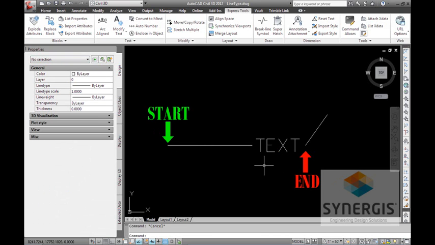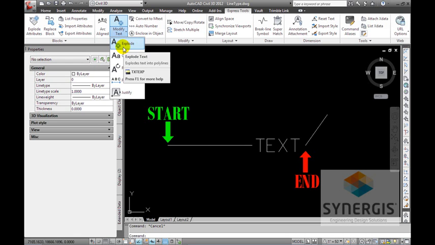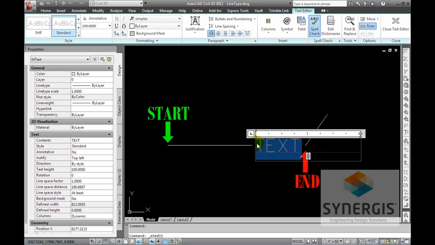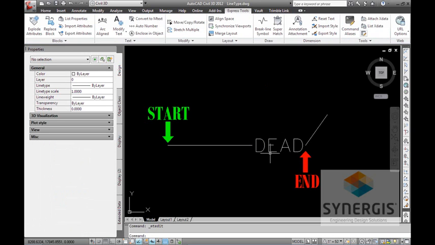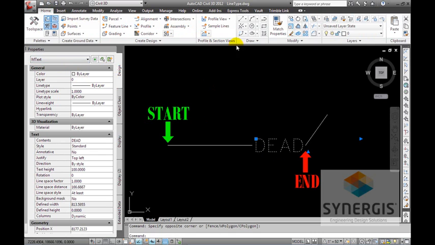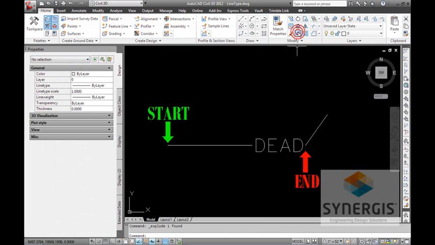Now, if I'm going to create it from text, I have to use this command, explode. This is on the Express tools, and it's a special function that's going to interact with text. Let me show you what I mean. First off, I'm going to change this. Maybe I have some type of water line, and maybe it's dead or abandoned. It's no longer in use out in the field. So I'll type in what I want, and I click on this, and I can see this is MText. So I go back over to my Home tab, my Modify panel, and I find my Explode command. I explode my text.